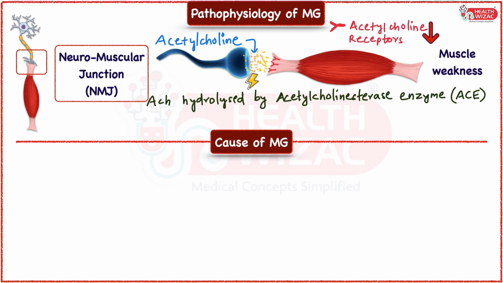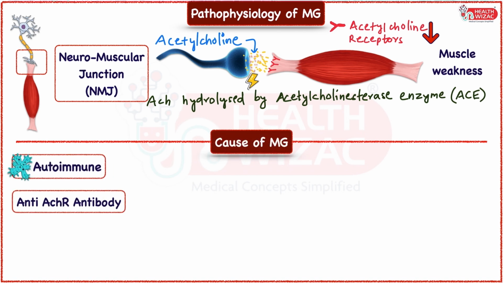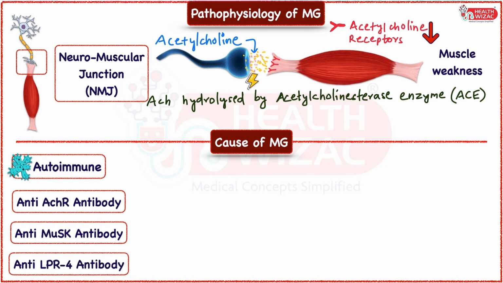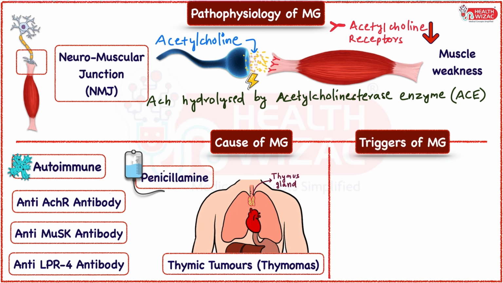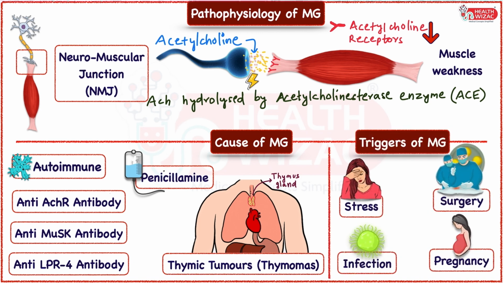While the primary cause of myasthenia gravis remains autoimmune, predominantly anti-acetylcholine receptor antibody, other causes include anti-MuSK antibody, that is muscle-specific kinase antibody, and LRP4 antibody, that is low density lipoprotein receptor related protein 4 antibody, thymic tumors like thymomas, and even penicillamine drug related. Whereas factors like infection, emotional stress, pregnancy, surgeries may precipitate the event.